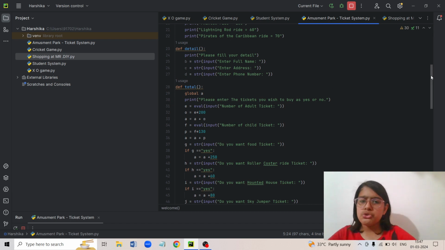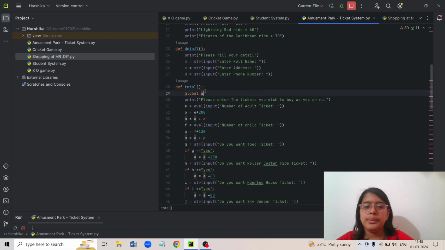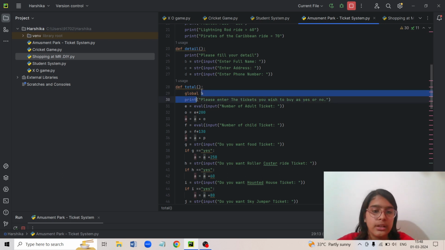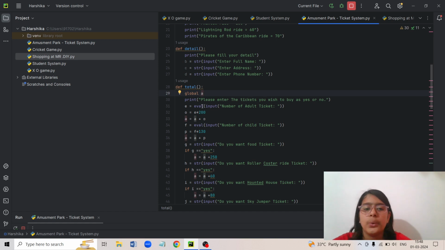So why have I used global A? It should not be used mainly in programs, but sometimes you get an error. Sometimes programs like PyCharm have a few problems. So if you put global A, it will be clear to the code that now in this program they're going to use the A variable. So it's not compulsory to write, but if your code is having a problem, do try to write global A only in functions. Then it is showing print, please enter the tickets you wish to buy as yes or no.